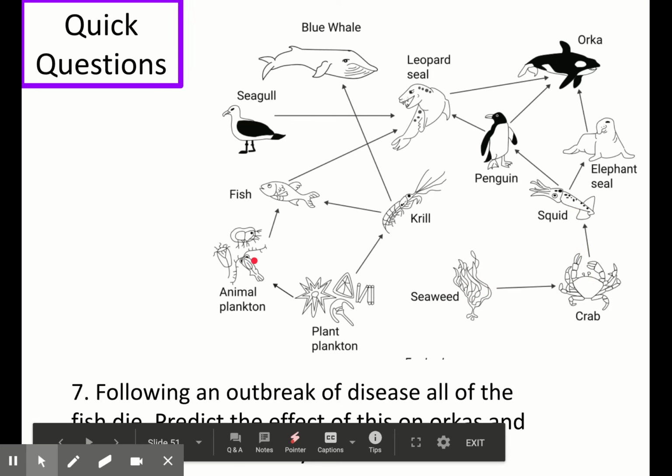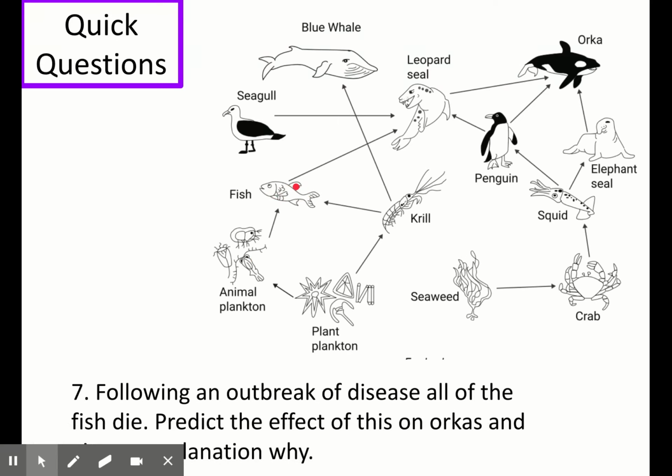Finally, question 7 asks, following an outbreak of disease, all of the fish die. Predict the effect this has on orcas and give an explanation why. So for answer 7, it's that the orca population would decrease because without fish, the leopard seals would have less food, so their population would decrease as well. And this would mean the orcas would therefore have less food as they normally eat the leopard seals.